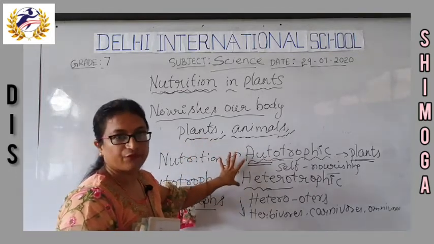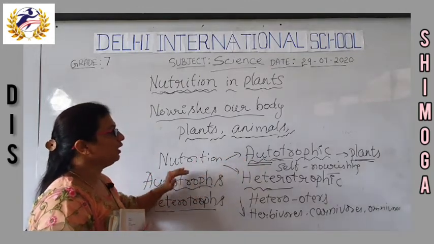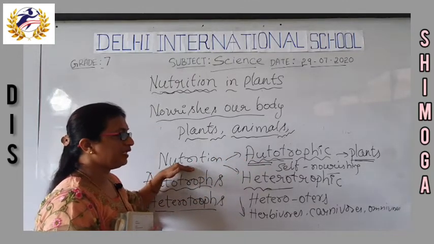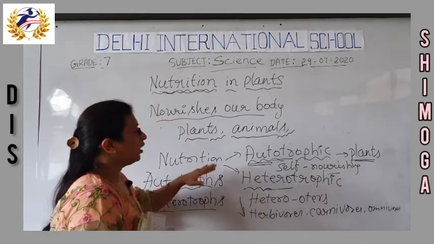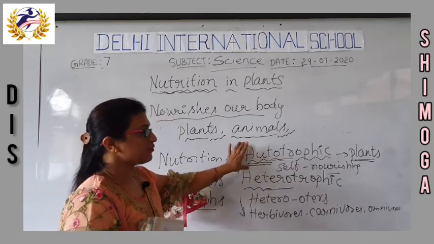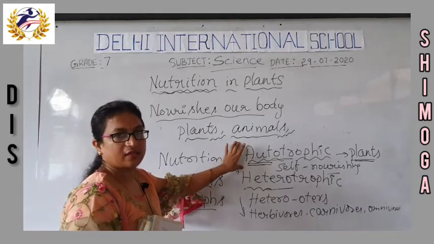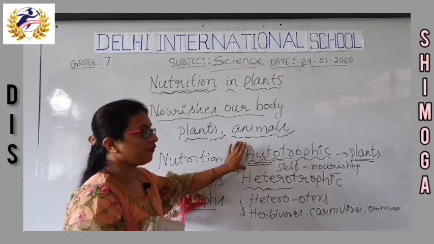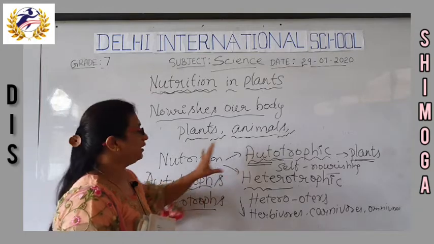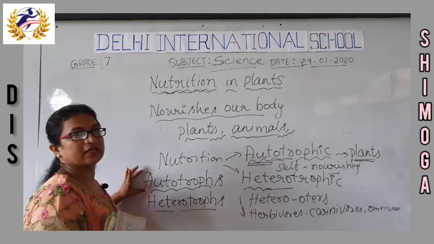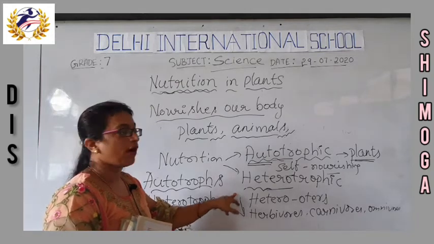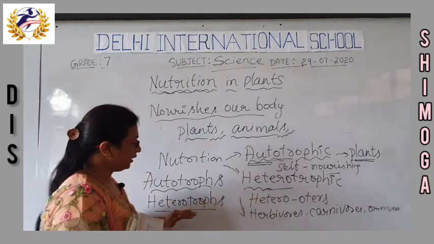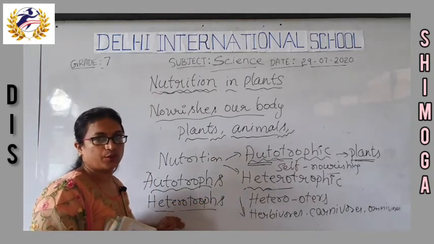There are two types of nutrition, mainly autotrophic nutrition and heterotrophic nutrition. The organisms which prepare their food by autotrophic nutrition are called autotrophs, and the organisms which undergo heterotrophic nutrition are called heterotrophs.